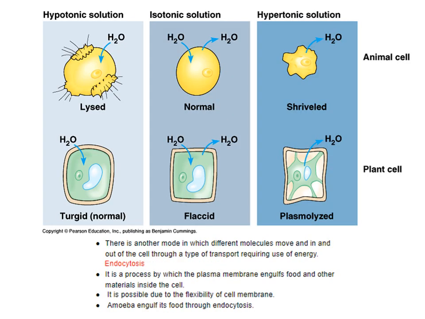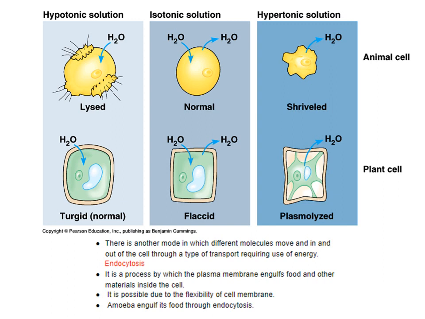Let's see. Now, with the help of this diagram, we can see hypotonic, isotonic and hypertonic solution. In the first row, you can see the animal cells. In the second row, the same processes are shown in plant cells. Let's talk about the hypotonic solution first. When the cell is kept in an environment where the water concentration is much higher than the amount of water present inside the cell, water will enter into the cell.